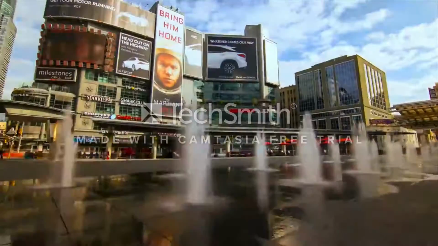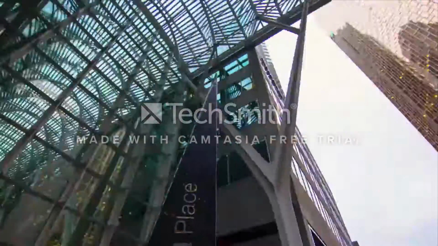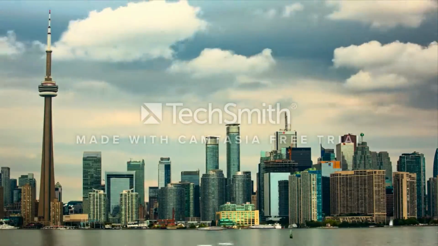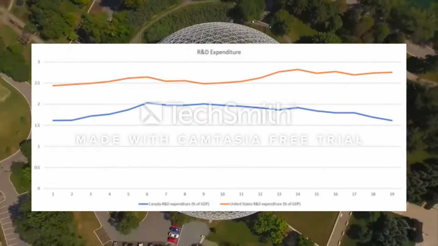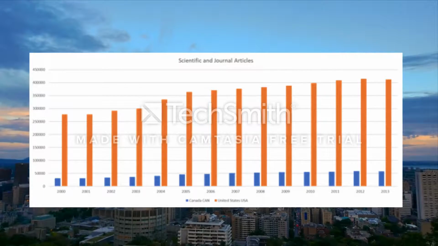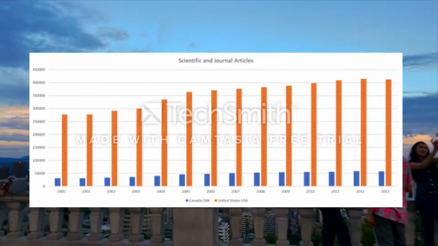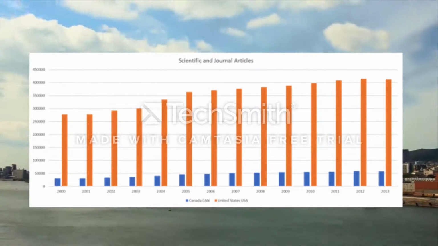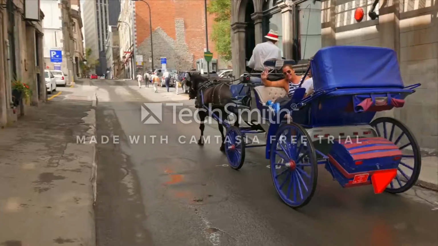Now, in the technology industry, Canada has fallen behind among developed countries on key business innovation performances. As you can see from the R&D expenditure, Canada falls behind compared to the United States in how much they put into research and development. Also, as you can see from the scientific and journal articles chart, Canada doesn't have as many articles published as compared to the United States.